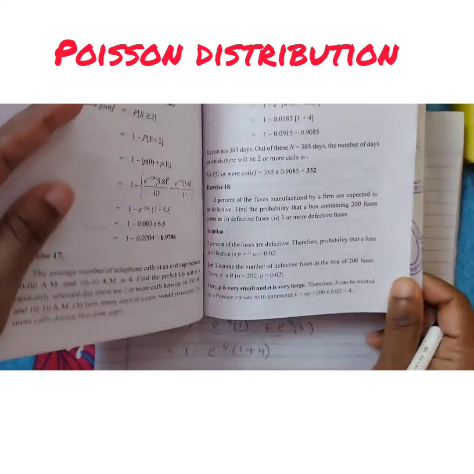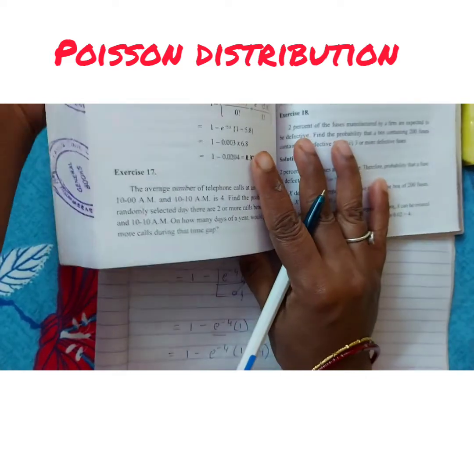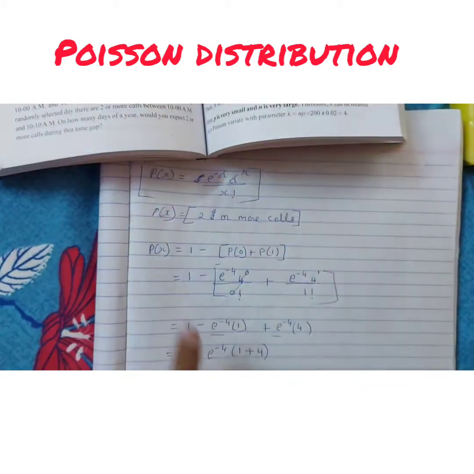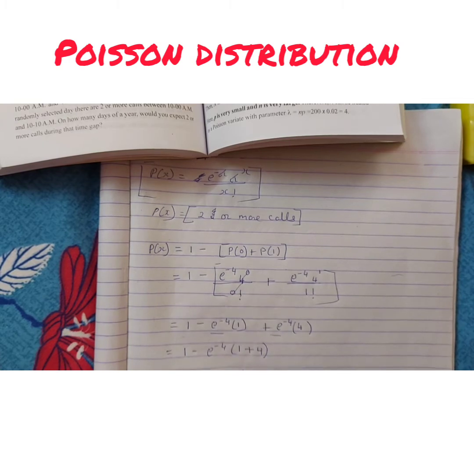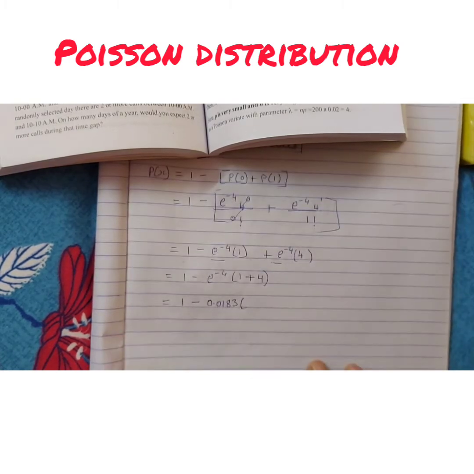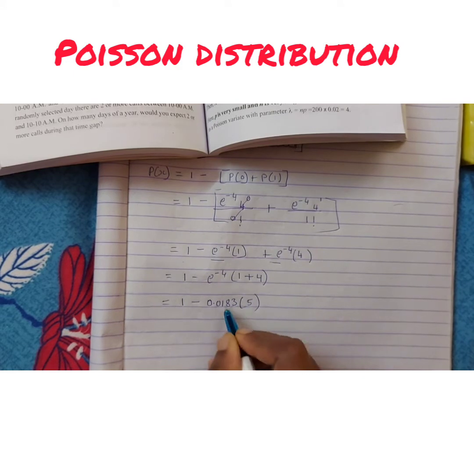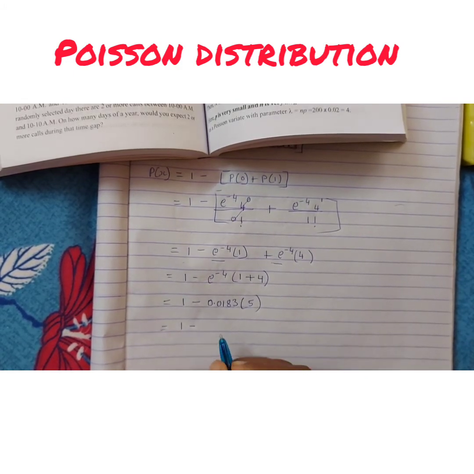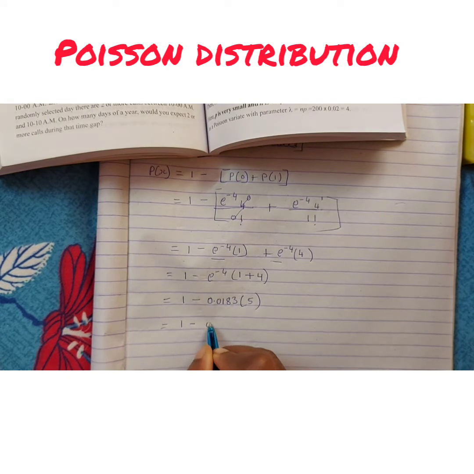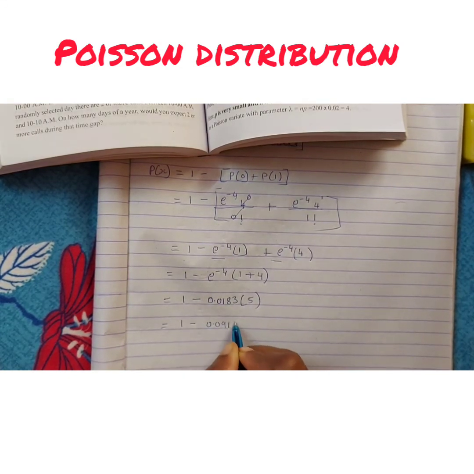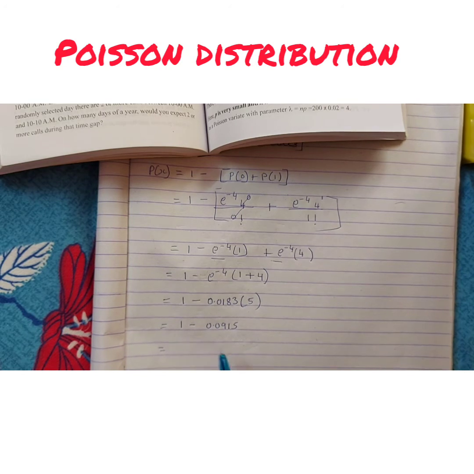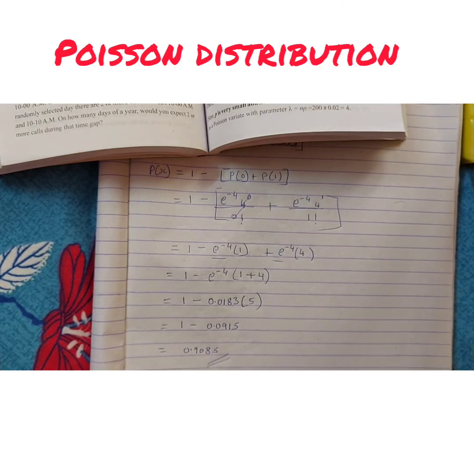Okay, so this is the value of e^-4 in the table. Then 1 plus 4 is how much? 1 plus 4 is 5. So multiply this now. After multiplying, it comes around 0.0915. Then 1 minus this is 0.9085. This is my answer. Okay, so in this way, we have to apply the complement method and solve the problem.